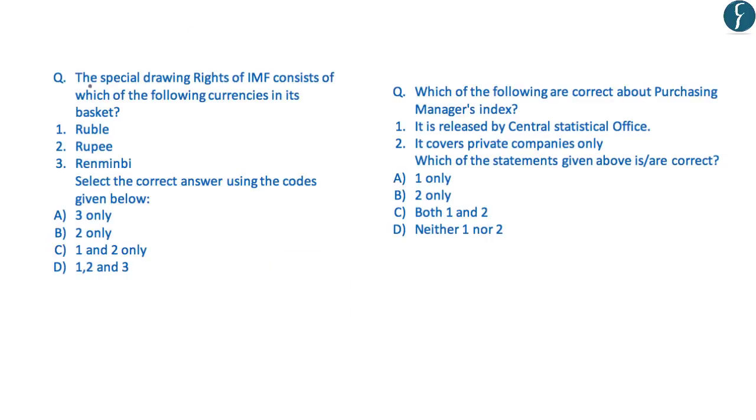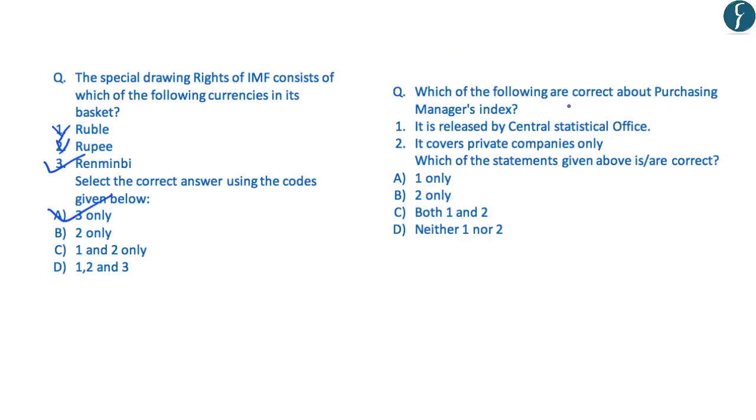The first question reads, the special drawing rights of IMF consist of which of the following currencies in its basket? First is ruble, second is rupee and third is renminbi. So first and second are incorrect and renminbi is correct as it has recently been added to SDRs. And besides renminbi, there are 4 more currencies which include the US dollar, euro, Japanese yen and English pound. So here also the correct answer is 3 only.